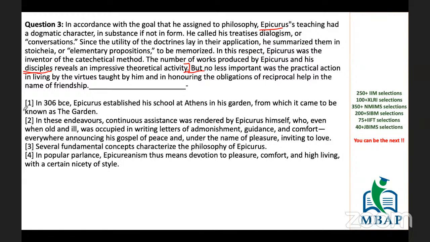First, in 306 BC, Epicurus established his school at Athens in his garden, from which it came to be known as the Garden. Okay, so this goes with the passage, but if we talk about this particular information, this is supposed to be somewhere before this, before we introduced, or maybe ideally till here. So somewhere from here to here, the method.